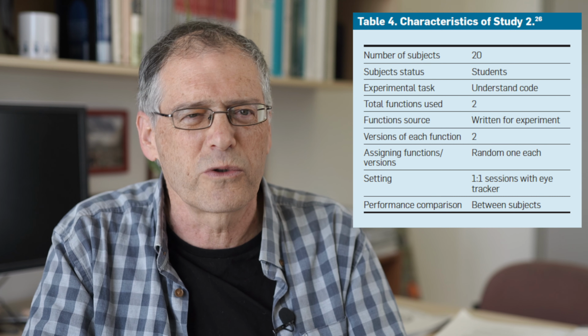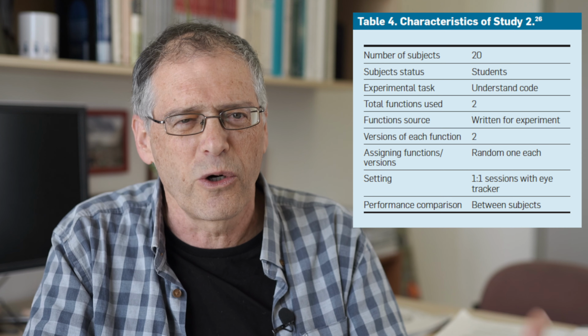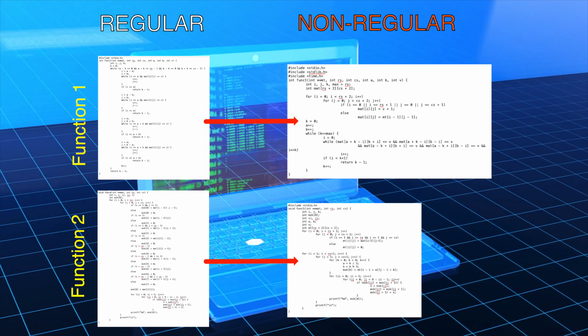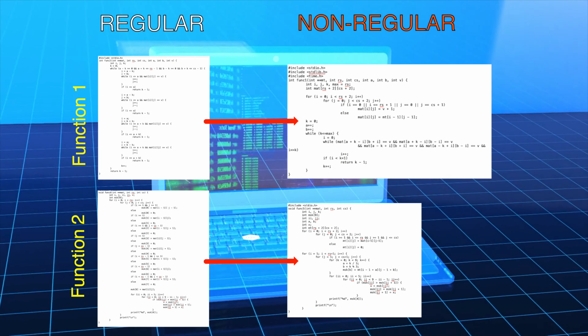The second experiment is very similar in the sense that we give developers code that they need to understand, but this time it's a whole function, a much longer code. This code also has 2 versions. One version is what we call a regular version, and the other is non-regular. Regular means that the code has certain elements which are repeated.